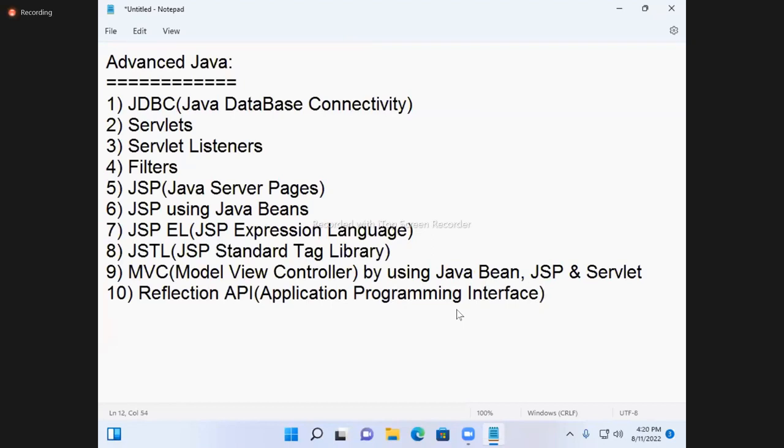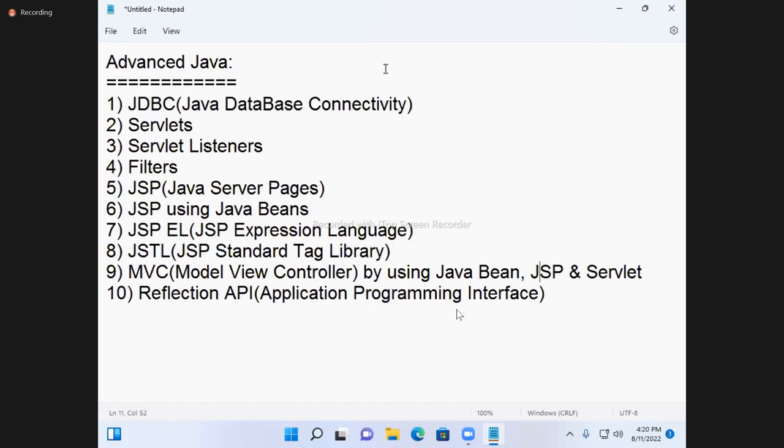Today is only the advanced Java first class. In the last two sessions, whatever I covered is core Java, not advanced Java. Actually, this batch started on Monday. On Tuesday and Wednesday I gave only core Java concepts. Today is the advanced Java first class.